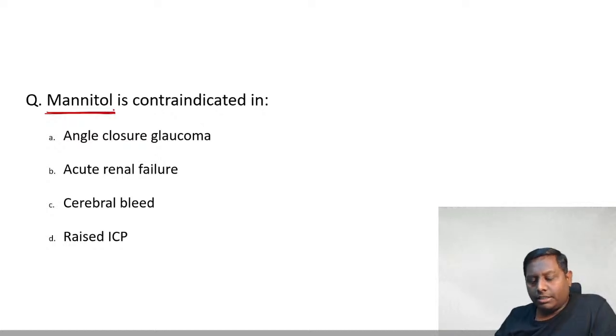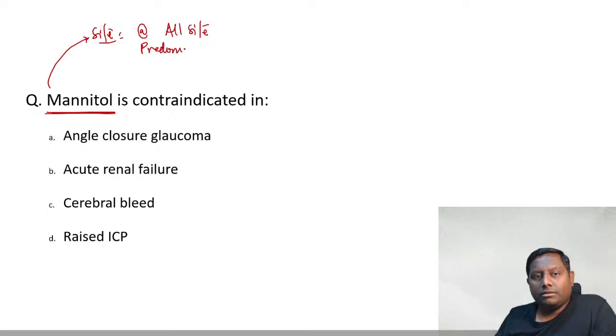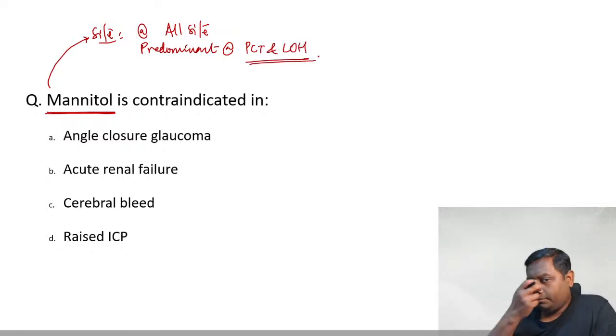Which kind of drug is it? What is the site of action? Site of action, it can act at almost all sites of the nephron, but predominantly it is acting at the PCT, proximal convoluted tubule, and loop of Henle. Which kind of diuretic is it? Mannitol.